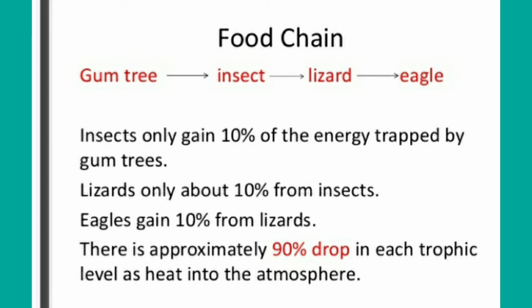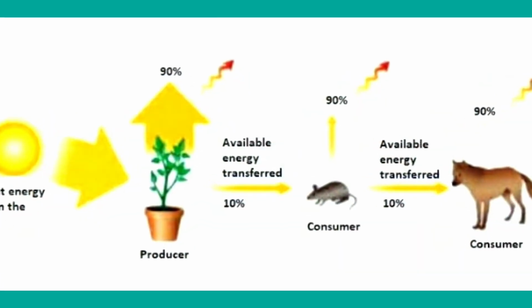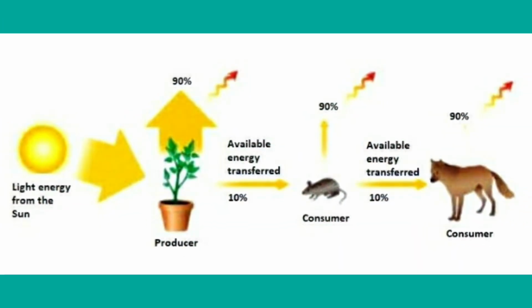And at every energy level you can see there is a 90% drop, and only 10% of energy is made to flow from one trophic level to another trophic level, and this law we call the 10% law. You all understood, children? So this is how the flow of energy takes place in an ecosystem. So based on this concept, children, you have a few questions.